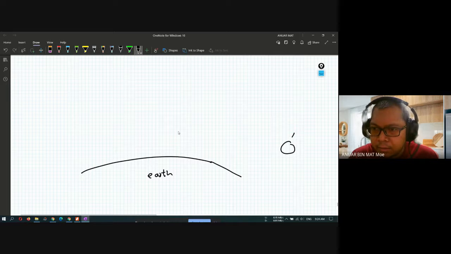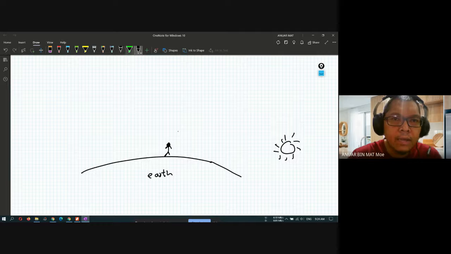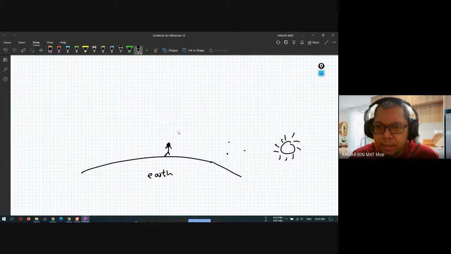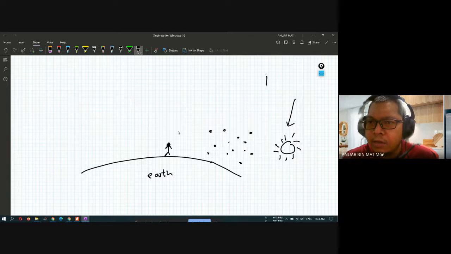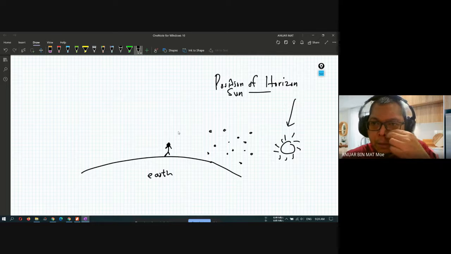Again, there are particles in the air. Because the position of the sun is on the horizon.